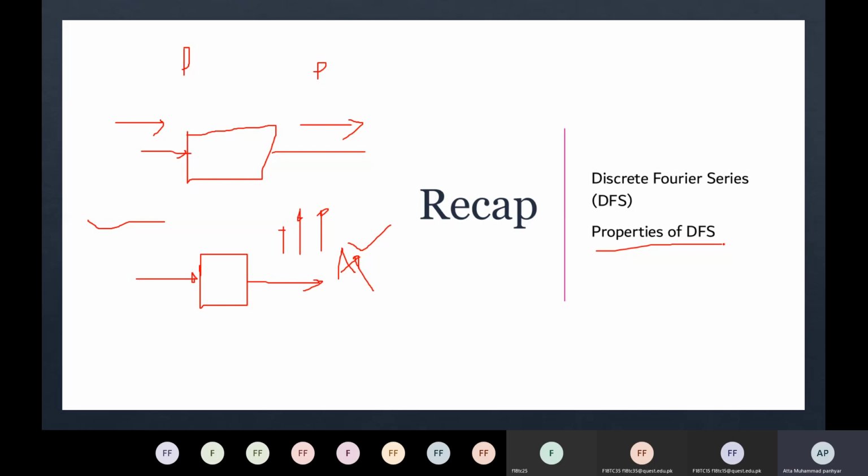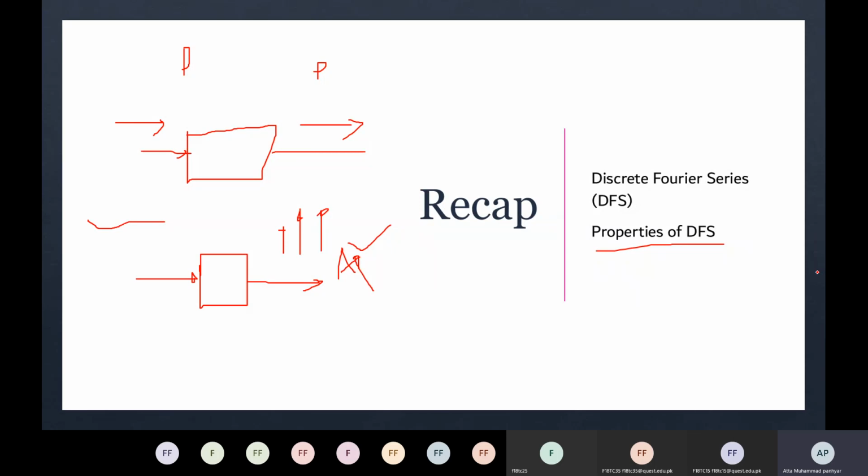We talked about how, if you already know a Fourier series and you get another signal which is related to that signal, for example shifted, convolved with another signal, or multiplied with another signal, then if we know the Fourier series of both signals, we don't need to find the Fourier coefficients again.